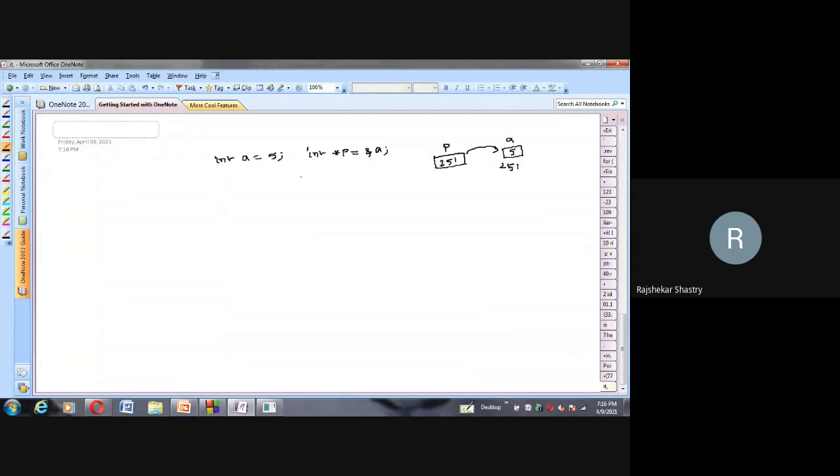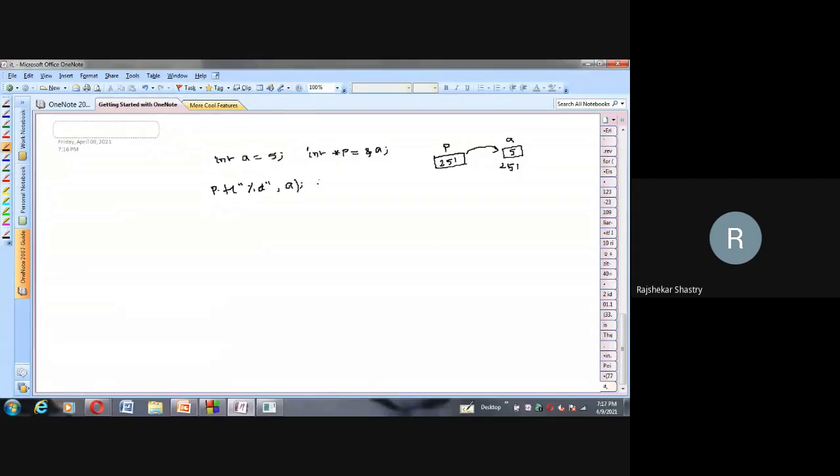Now, if you want to access, let me write different statements. Tell me, if I say printf %d comma A, what is the output? Simple printf statement. Of course, you will get 5. No doubt in that. Directly we are accessing A, which is holding 5, so 5 will be printed.